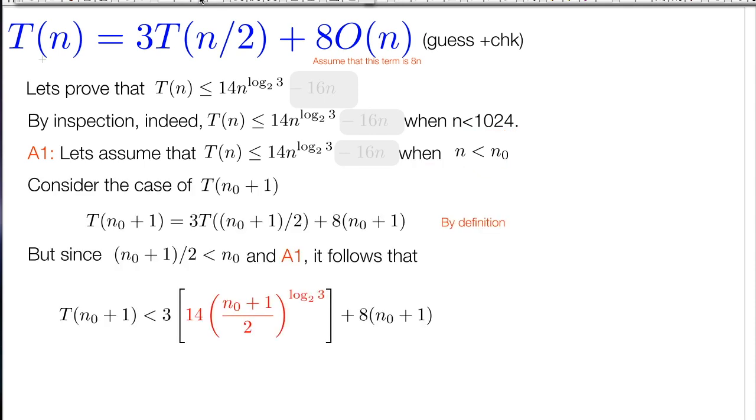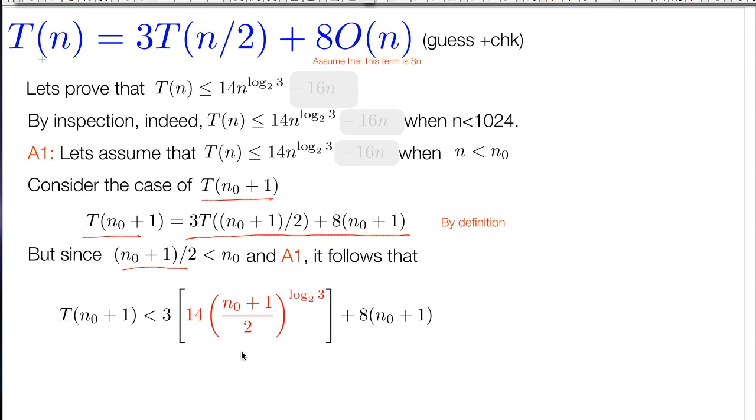And now let's, as before, consider the case of n0 plus 1. Let's take our formula and expand it out according to the definition of the recurrence. Because (n0 plus 1) over 2 is less than n0, we can substitute in our formula. These are exactly the steps we would go through.